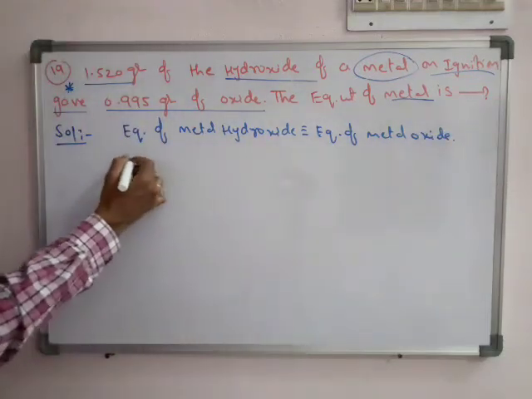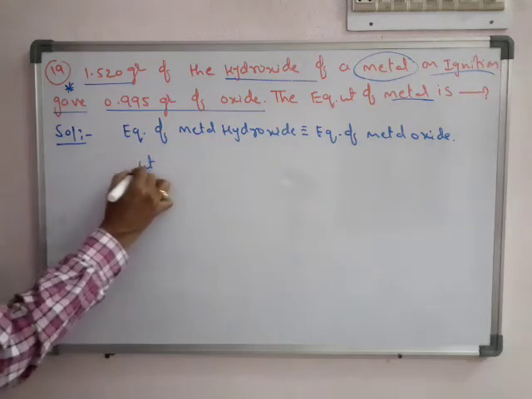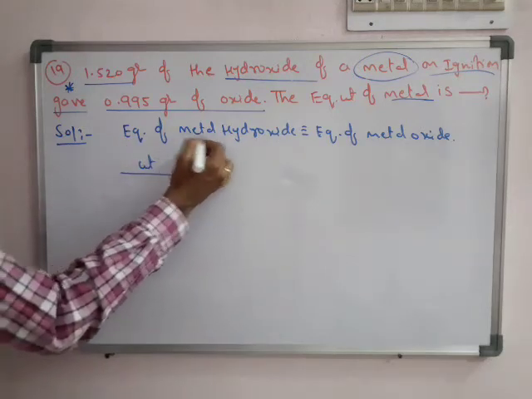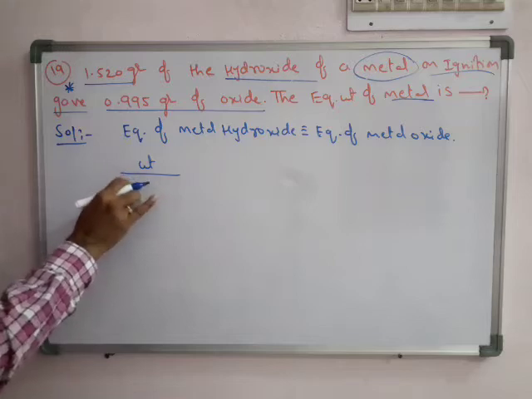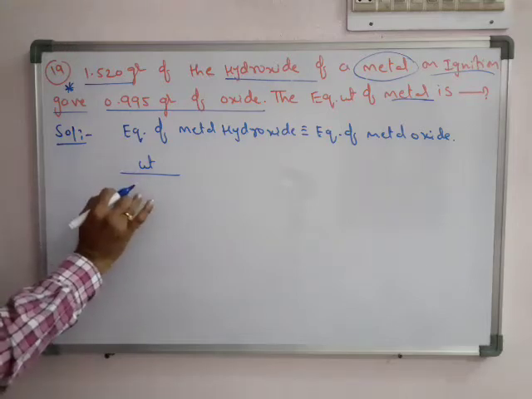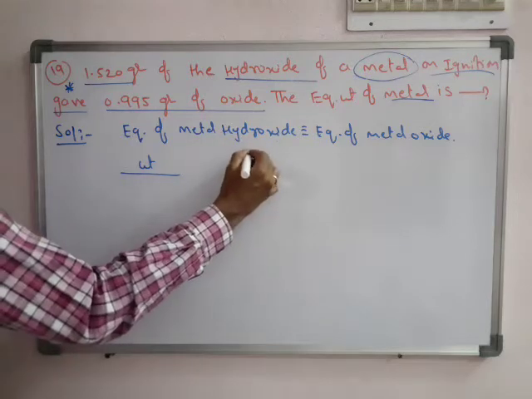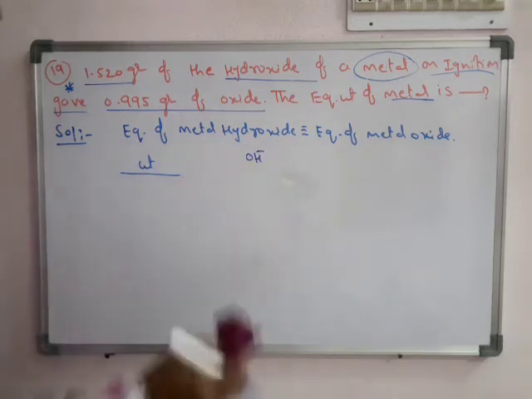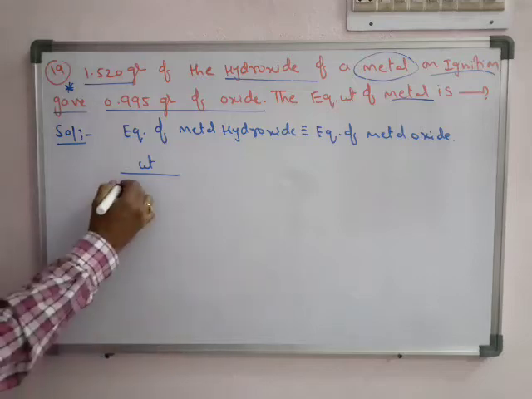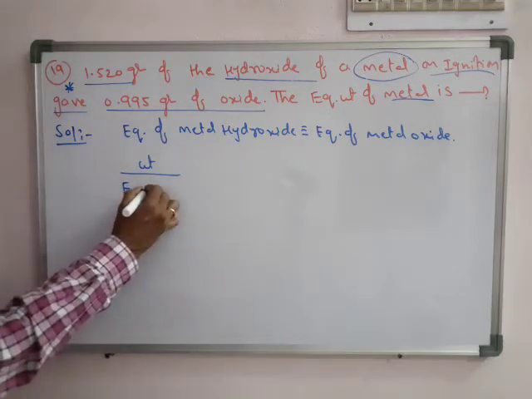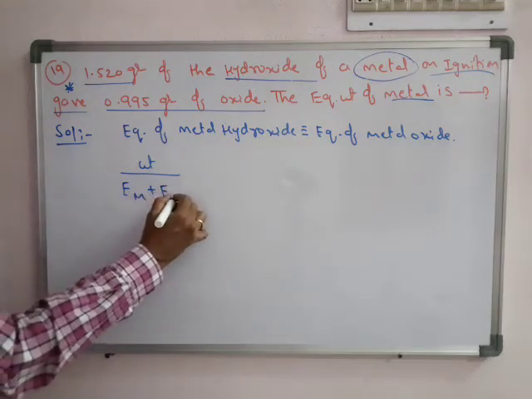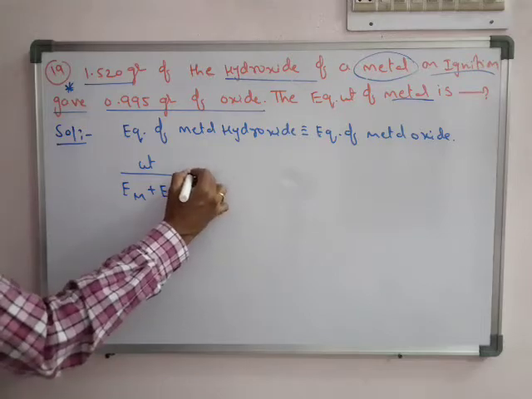So actually for metal hydroxide, you have to write the equivalent weight of metal hydroxide. We don't know the metal, but we know about the hydroxide. Hydroxide is common, that is OH minus. So we split it as equivalent weight of metal plus equivalent weight of hydroxide.